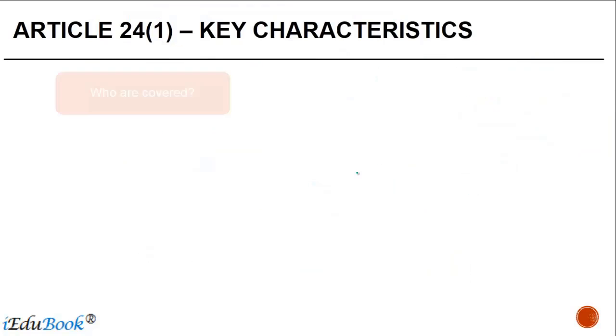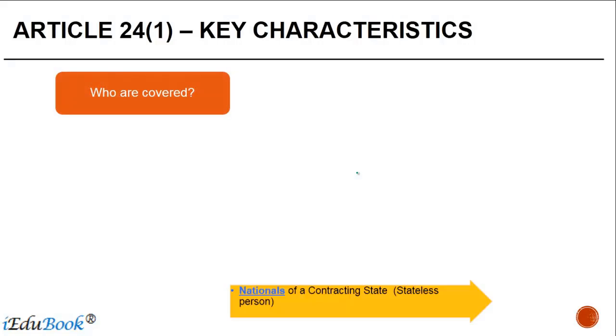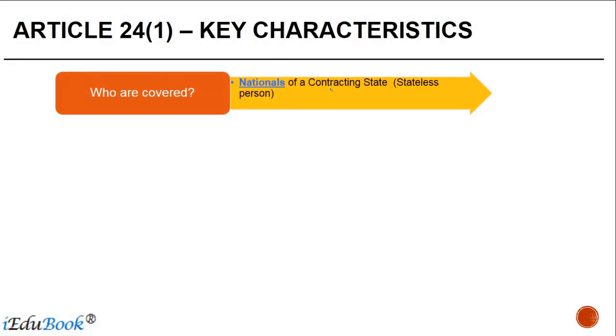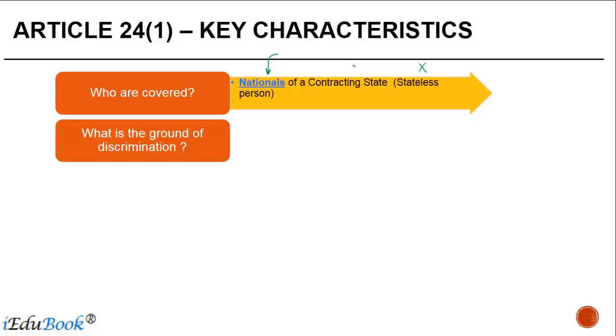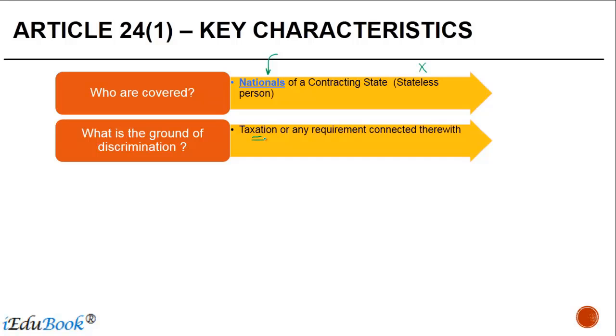So some of the key characteristics: who are covered? Nationals of a contracting state. Stateless persons based on the current definitions are not included, but if included, there has to be a specific mention for that. What is the ground of discrimination? It has to be taxation, or any requirement connected with taxation.